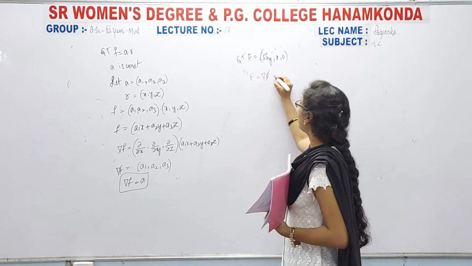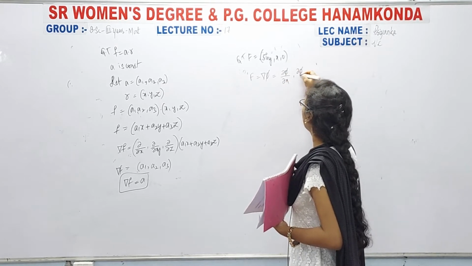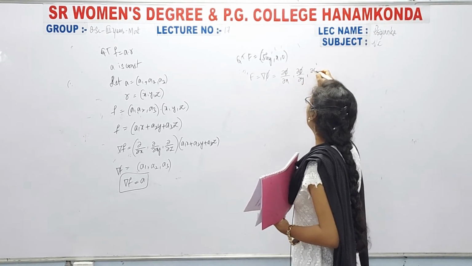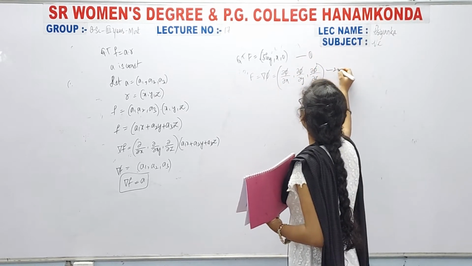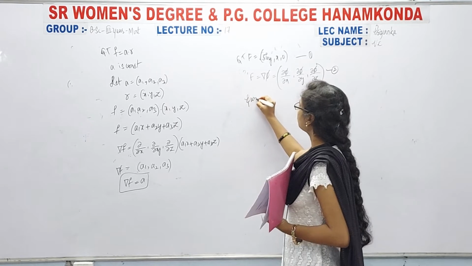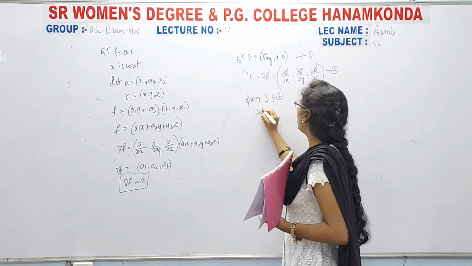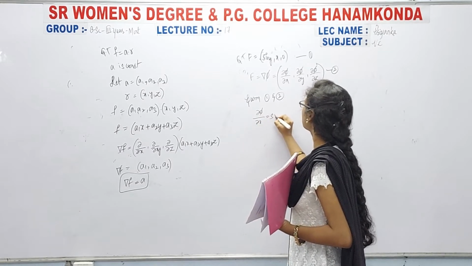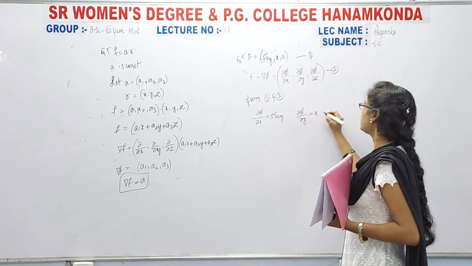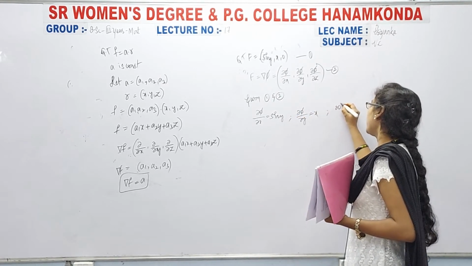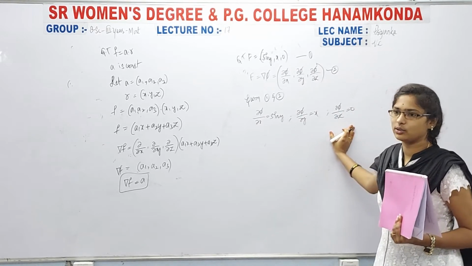Therefore grad phi means dou phi by dou x comma dou phi by dou y comma dou phi by dou z. So now by comparing equations 1 and 2, dou phi by dou x is equal to sin y, dou phi by dou y is equal to x, and dou phi by dou z is equal to 0. So it is 0, so here I cannot calculate anything.